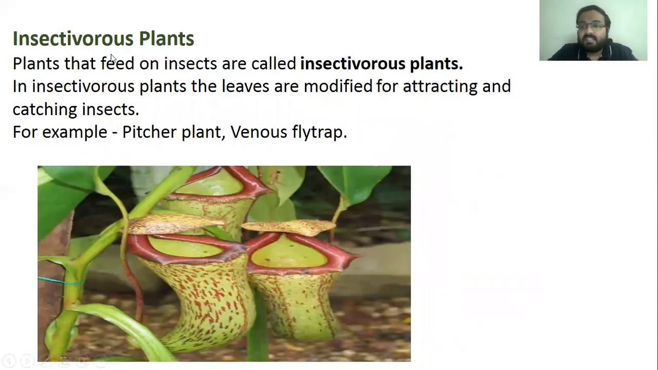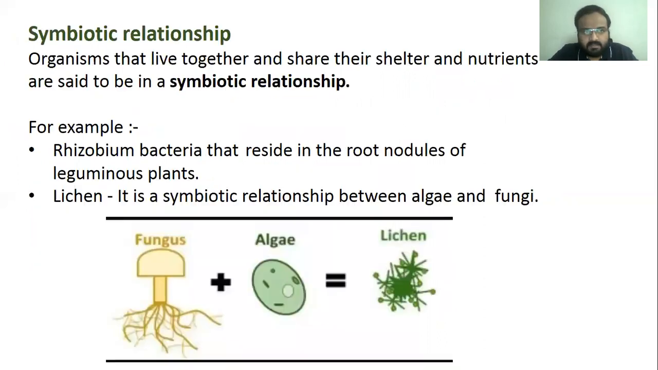Next are insectivorous plants. What are insectivorous plants? The plants that feed on insects are called insectivorous plants. In insectivorous plants, the leaves are modified for attracting and catching insects. For example, pitcher plant and Venus fly trap.